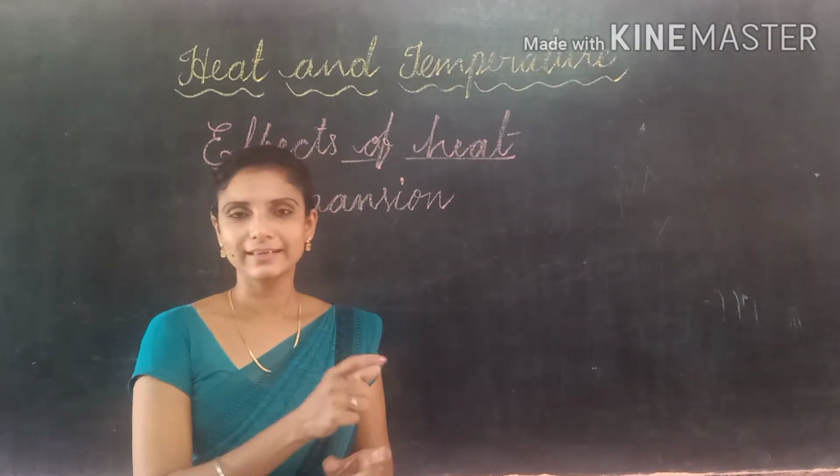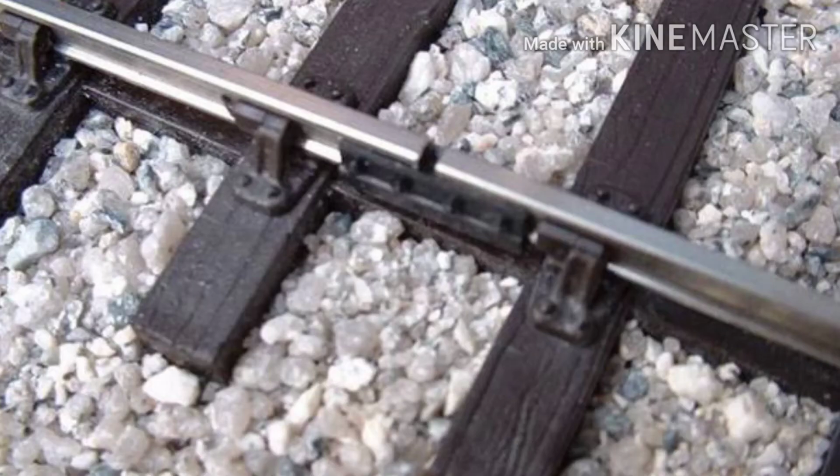If you take the rods on a railway track, we can observe that after 2 or 3 kilometers there is a gap between the rods. Why did they leave that gap? Because metals take the energy from the heat and they expand.